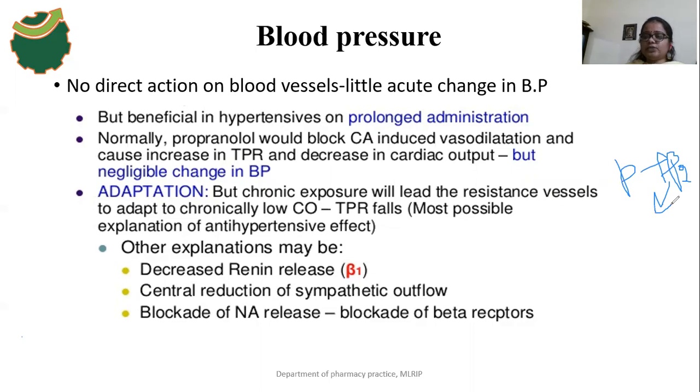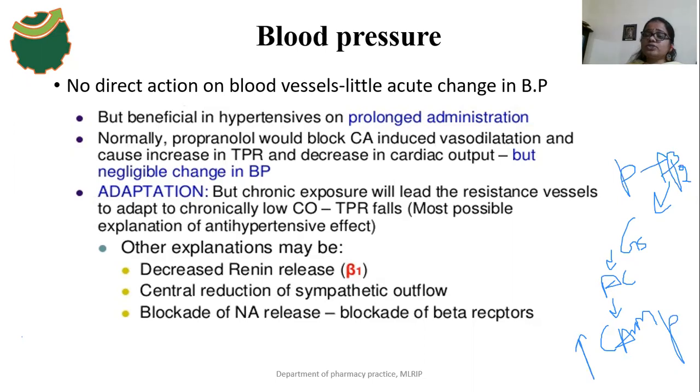Okay, what is a beta 2 agonist drug? When a beta agonist drug binds with the beta 2 receptors, what will happen? The beta 2 receptor is also a Gs-coupled receptor, a stimulatory G protein coupled receptor. Then there is an activation of the adenyl cyclase enzyme, which means cyclic AMP formation increases.